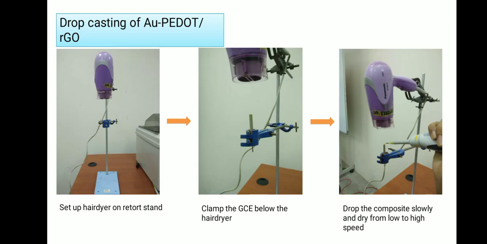For drop casting of AuP.RGO, firstly, set up a hairdryer on a retort stand. Then, clamp the working electrode below the hairdryer. Lastly, drop the composite slowly using a micropipette and let it dry from low to high speed.